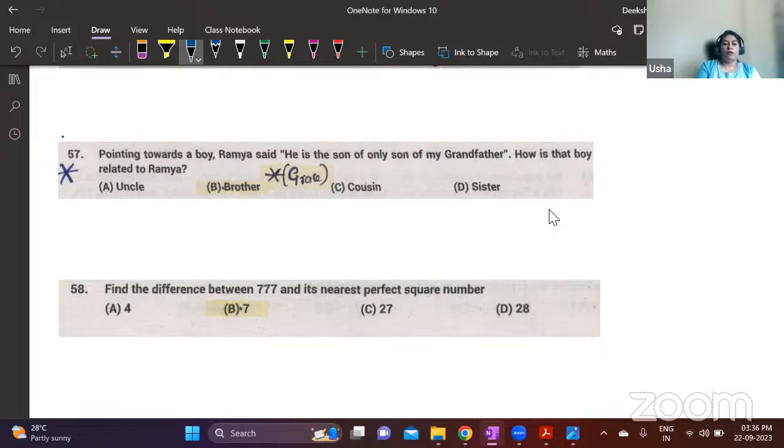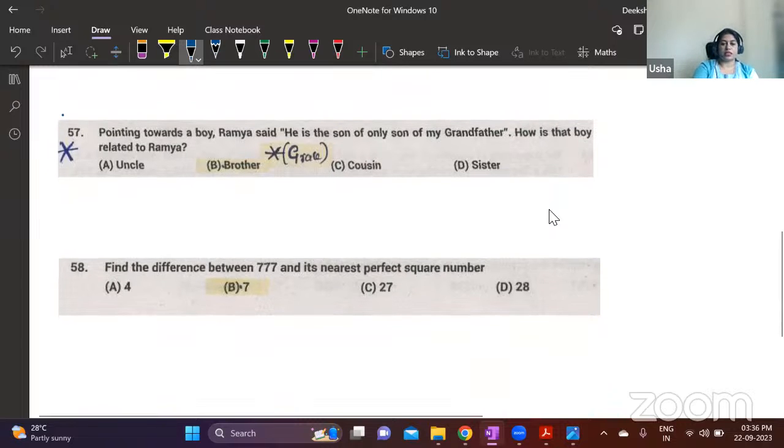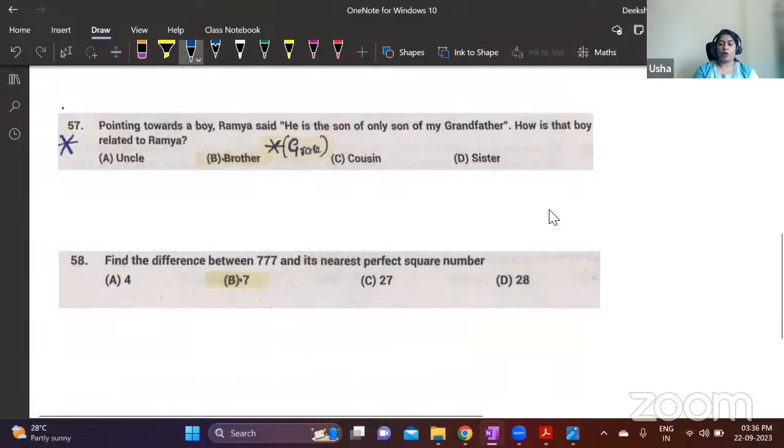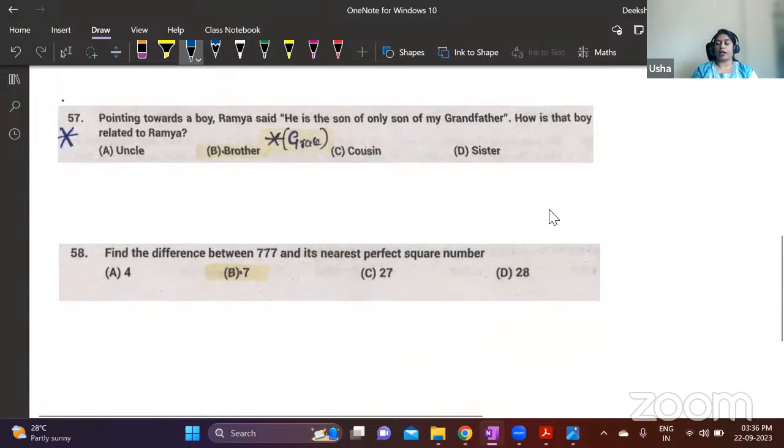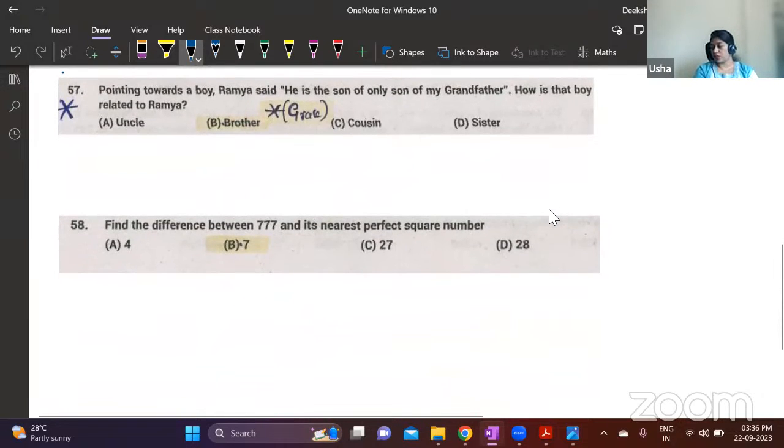Okay. Pointing towards a boy, Ramya said, "He is the only son of my grandfather." How is that boy related to Ramya? I have explained a strategy for this in one of the previous videos. Whenever there are questions under blood relations where a first person statement is given, a statement told by a person, start with this person.